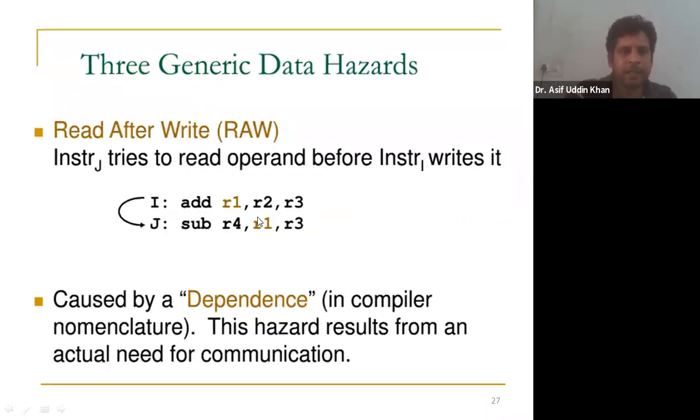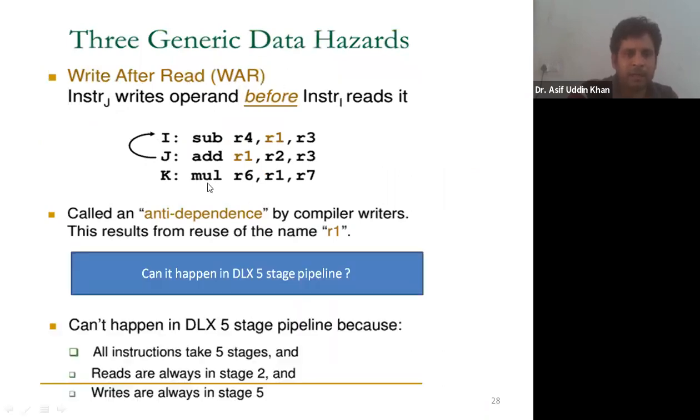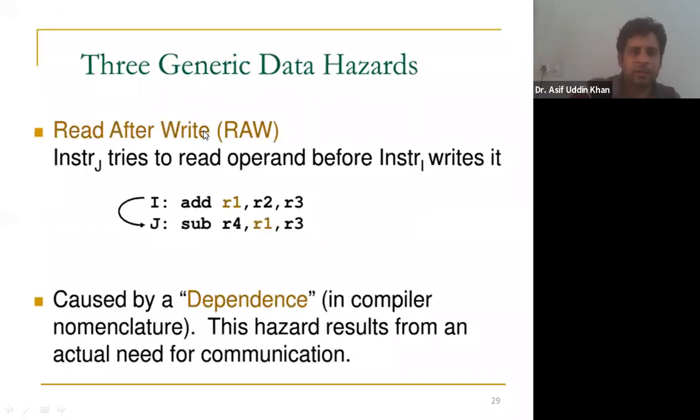Okay. So this data hazard is again divided into three types. There are three types of data hazards. First one is the read after write hazard, that is RAW in short. Second one is the write after read hazard, that is WAR hazard. Okay, and third one is the write after write hazard, that is WAW hazard. Okay, so let us discuss these three types of data hazards. So first one is the read after write hazard.